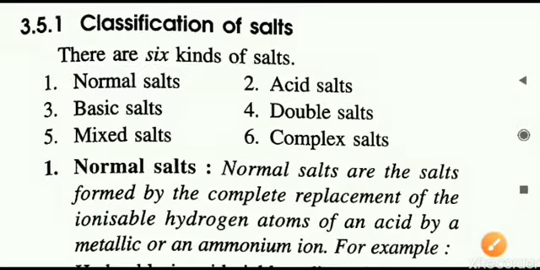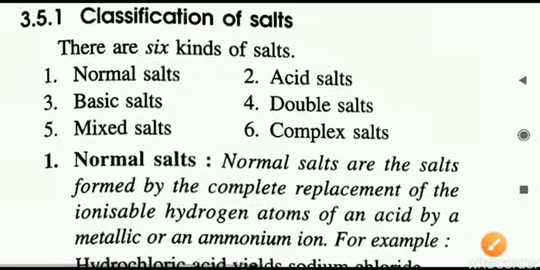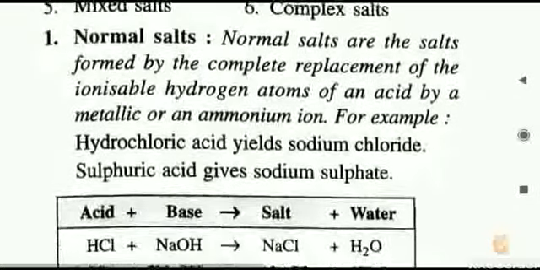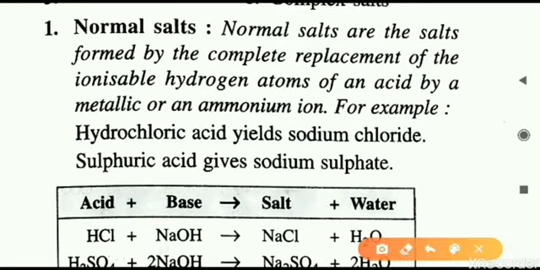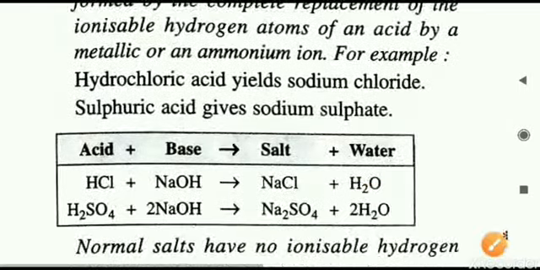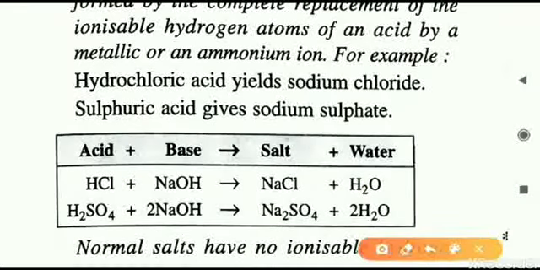The first type of salt is called normal salts. Let us understand this. The definition of normal salt says these are those kinds of salt which are formed by complete replacement of H plus ions of the acid. Acids have H plus ions, and if those H plus ions are completely replaced by a metallic ion or ammonium ion, then we get a normal salt. For example, in the equation you can see HCl plus NaOH gives NaCl plus H2O. This NaCl is an example of a normal salt.